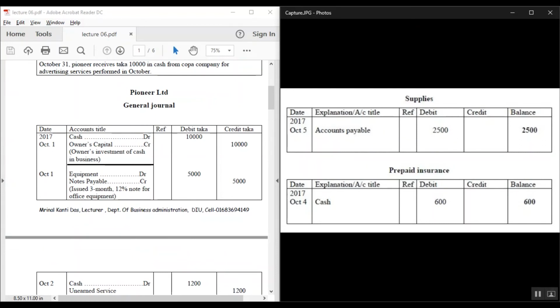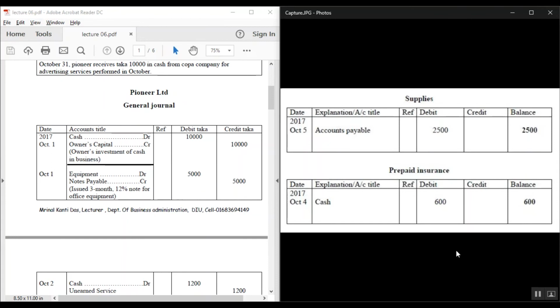Continuing the general ledger part. First, the next economic transaction after cash is supplies. Supplies are an economic resource from which we get benefit for less than 1 year. So it's an asset, and as supplies are an asset, the default balance is debit. When we enter supplies in a ledger, in the account title we will add the opposite account title. Here, the opposite account title for supplies is accounts payable, whose value is 2500, and its default balance is debit.